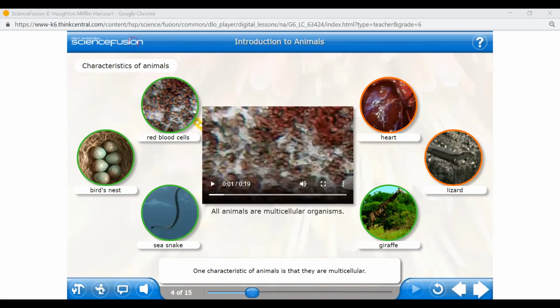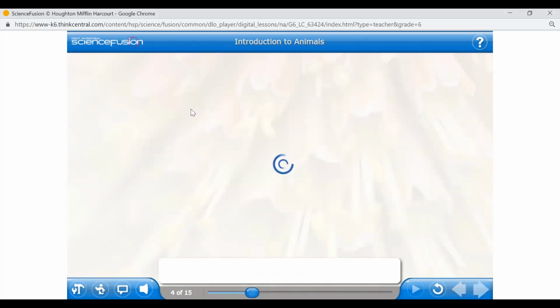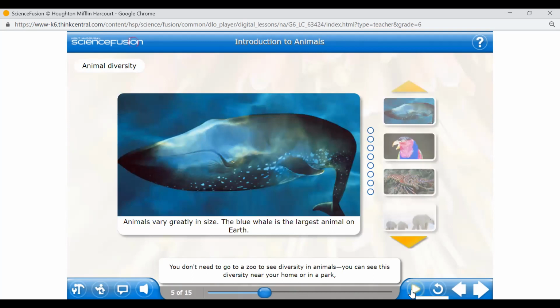Let us continue. So what we said, Mateen, we said animals grow. What else did we say? They grow, they reproduce, they can move. And they can't make their food.